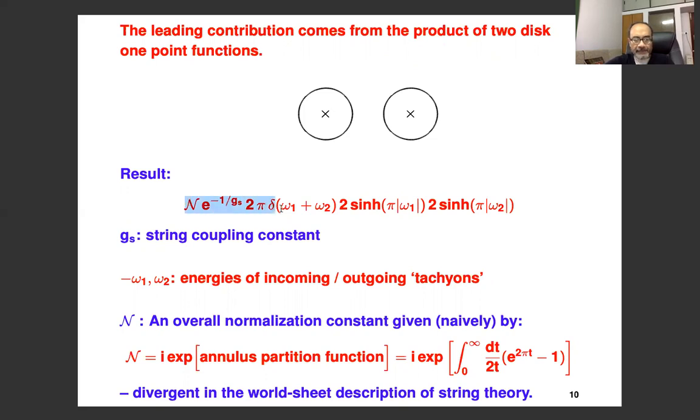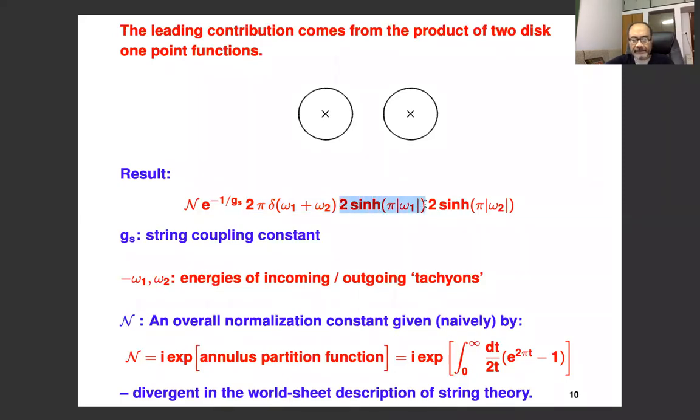I'll explain the various factors that appear in this expression. GS here is the string coupling constant. And you see this e to the minus 1 over GS. This is basically the exponential of the negative of the instanton action, so 1 over GS is the instanton action. So we have a suppression by e to the minus the instanton action. This is the energy conserving delta function, where omega 1 and omega 2 are the energies of the incoming and outgoing tachyons.